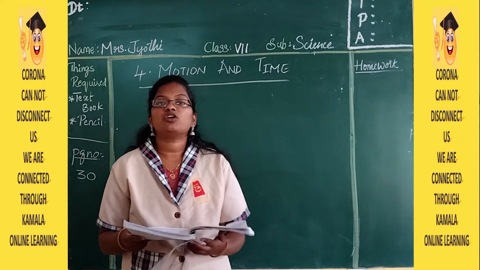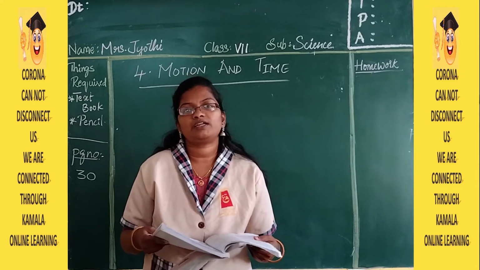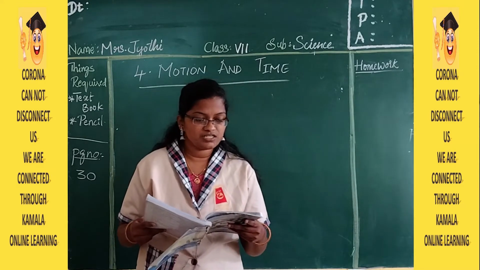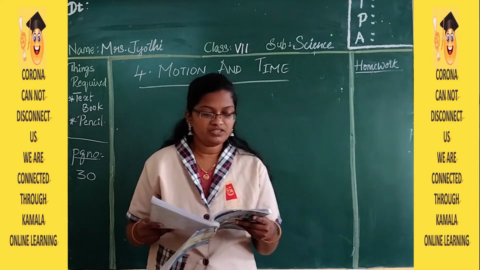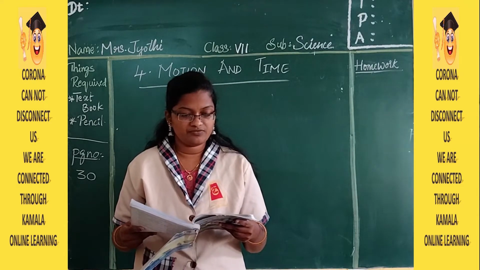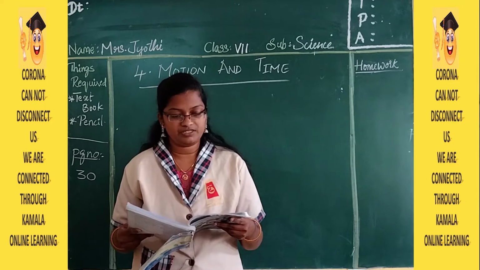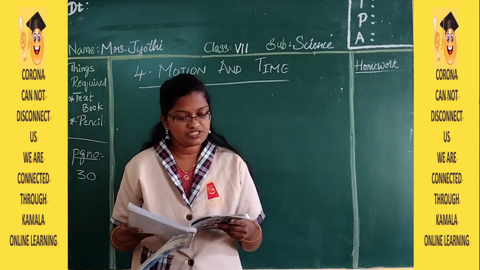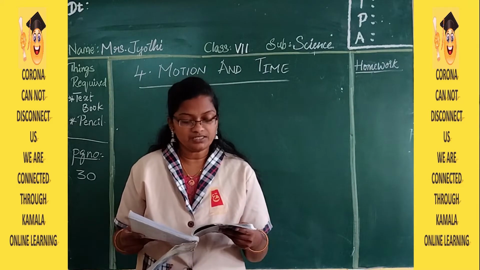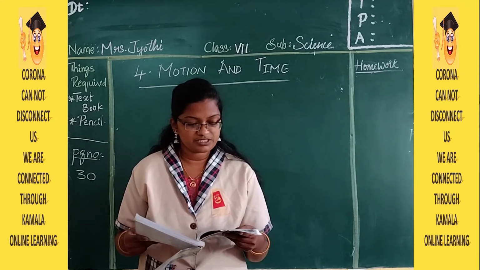So, uniform and non-uniform motion. In this we are going to learn what is uniform and what is non-uniform motion. A body is said to be in motion if its position keeps on changing with time, with respect to the observer. But in our daily life we experience certain motion in which the change in position of an object remains the same over a time interval. In some other motion, the change in position of an object will not be the same for a given time interval. Imagine the movement of hands in a wall clock and the movement of a butterfly in a garden.